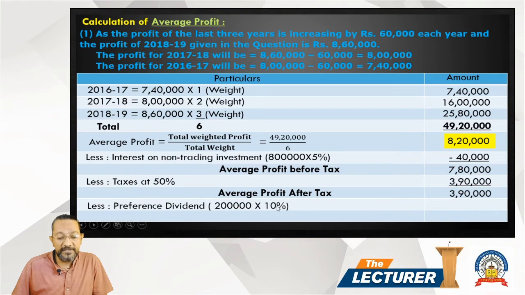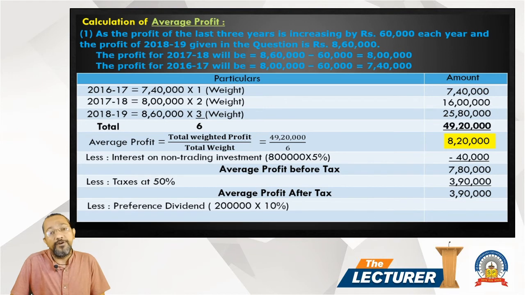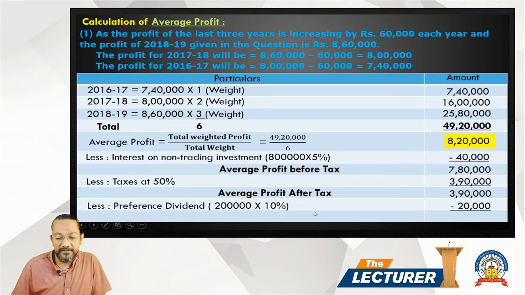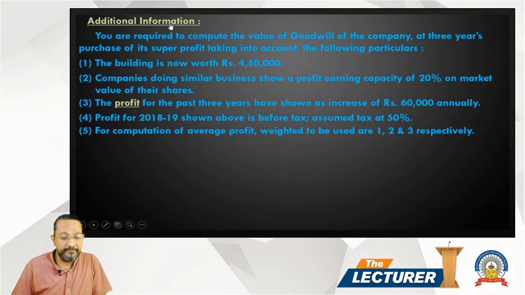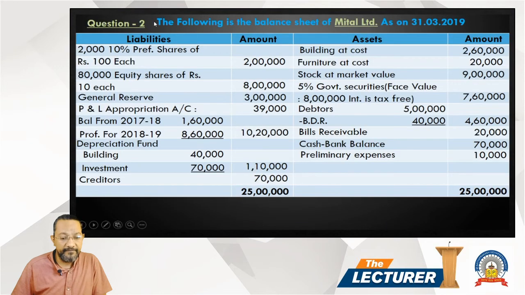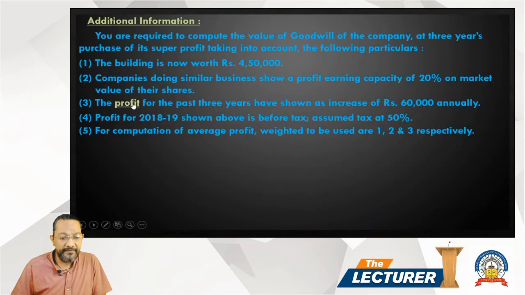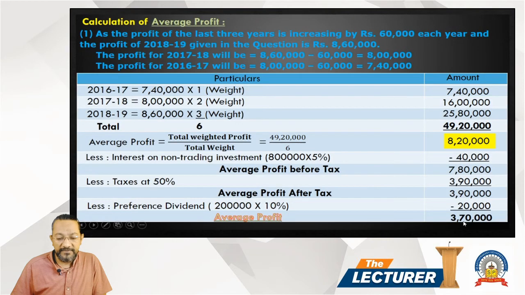So average profit after tax, less preference dividend. Goodwill is calculated for the equity shareholder and not for the preference shareholder. That's why dividend on preference share should be deducted. Preference share is 2 lakh into 10% deducted. So we get the average profit 3,70,000. Here, friend, here are the preferences, 2 lakh into 10%. So this is our first calculation.